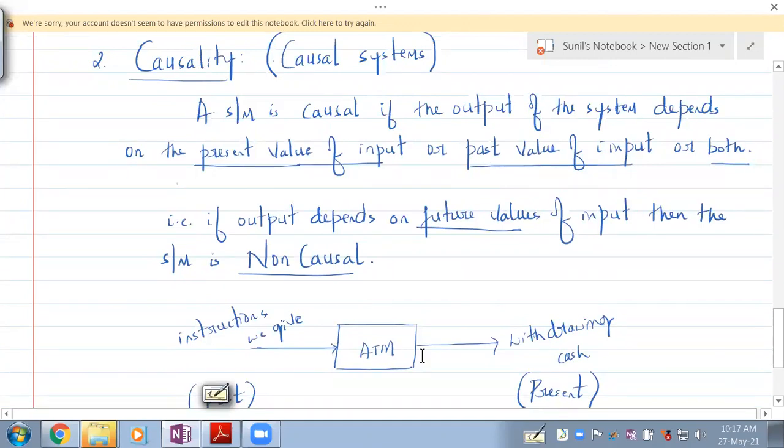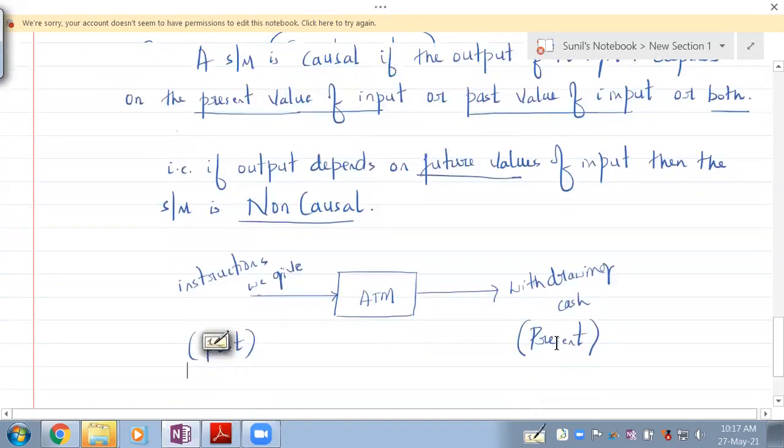Does it also depend on the present value of the inputs? No, that is not possible here. We have to give the instructions first, then drawing money is possible. So when we are drawing money, this is where our timeline is, the present. Giving instructions is the past. So the output is dependent on past values of input. In that sense, the ATM is a causal system.